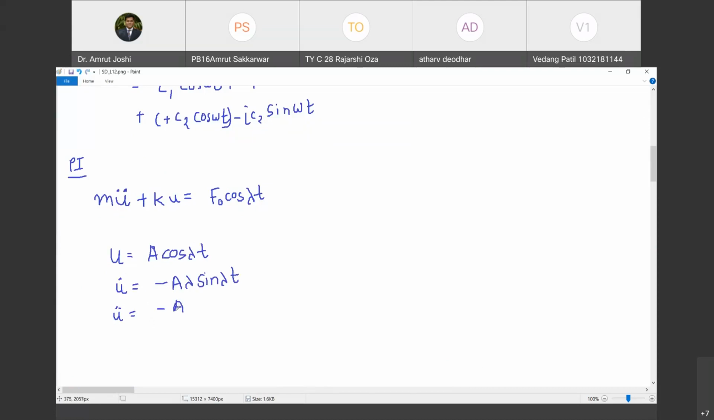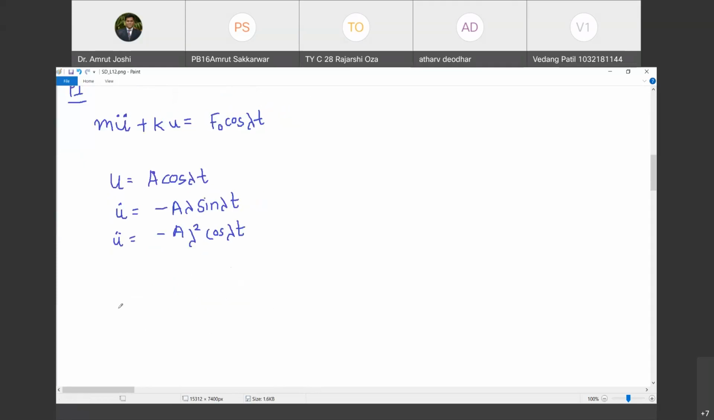Minus m a lambda square cos lambda t, right? Yes. So if I substitute this back here, what do I get? Minus m a lambda square cos lambda t plus k a cos lambda t is equal to f0 cos lambda t. Do you agree with me?